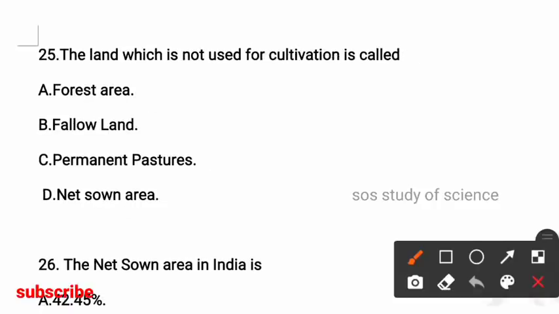Next question, the land which is not used for cultivation is called forest area, fallow land, permanent pastures, net sown area. So here the right answer is option B, fallow land is the land which is not used for cultivation.